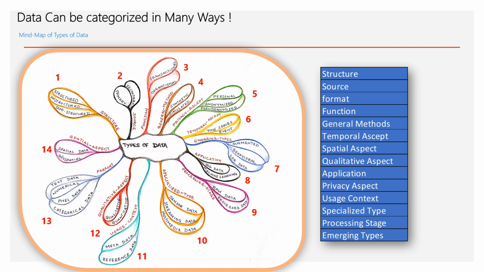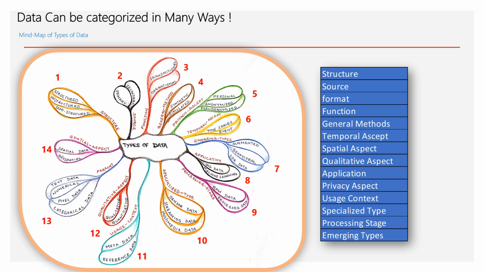The 11th one, we have usage context. From the usage point of view, we have metadata and reference data. The 12th one, qualitative aspects, we have qualitative data and quantitative data. The 13th, from a format point of view, we can have text data, numerical data, pixel data, and categorical data. Pixel data is a type of numerical data. We'll see in the coming slides.